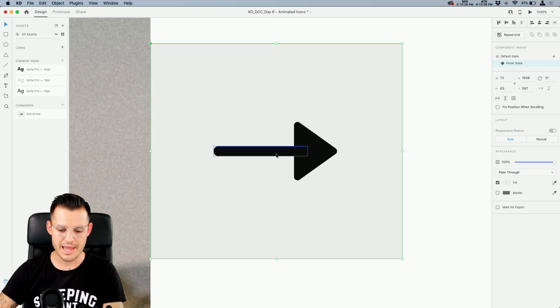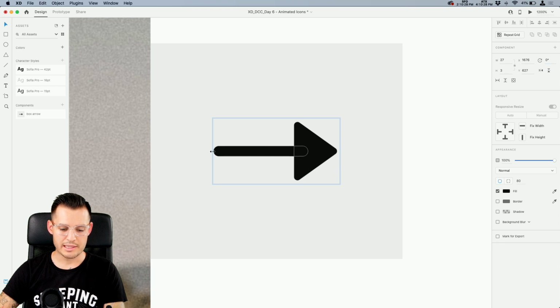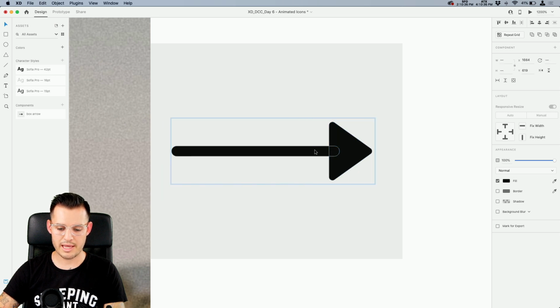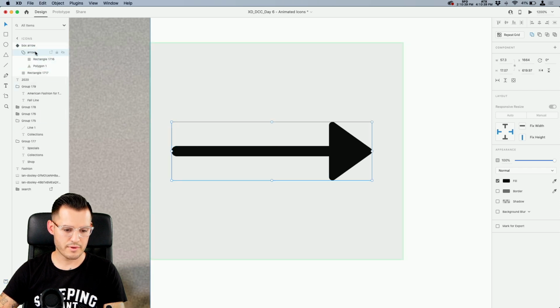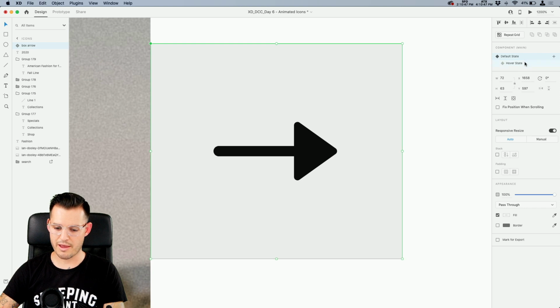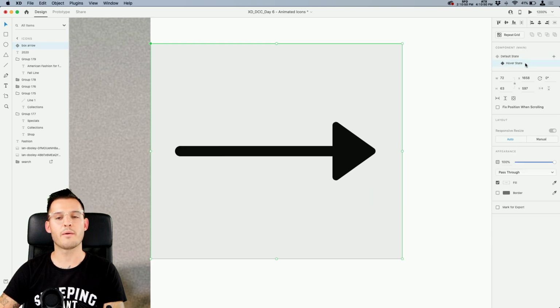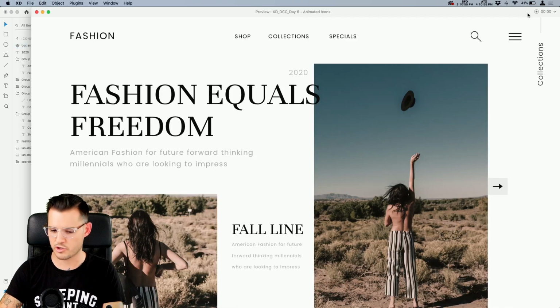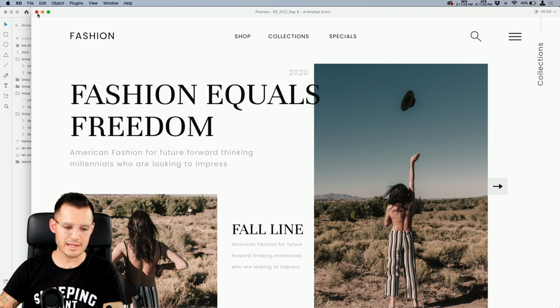And with our hover state selected, why don't we do a little change to our icon? This is going to be our very first animation. So let's stretch the tail of our arrow out and move it like that. Let's go back over and just make sure that our arrow and our box are still centered. Now the only difference is we have small and we have large. Sound good? Not a really crazy animation, but a little micro interaction. Let's press play and see how it looks. So when I hover over it, I get this smooth little micro interaction here, okay? So that's number one. That's pretty simple.